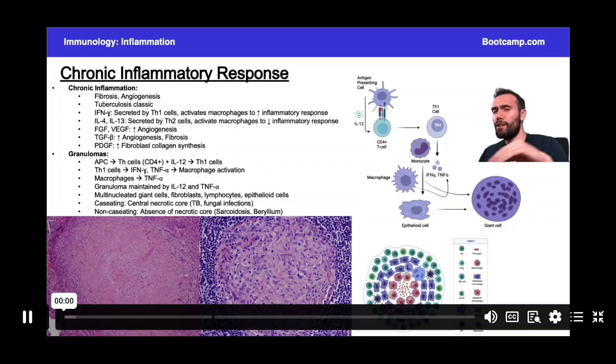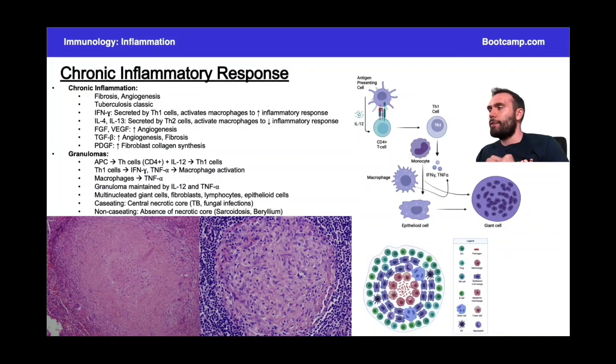So we talked about the acute inflammatory response. Let's wrap things up with the chronic inflammatory response. This is going to be a little bit simpler in terms of how much you have to know. You just really have to know some of the big players here. But what I do definitely want to hit on are granulomas, and we'll talk about that in a second.